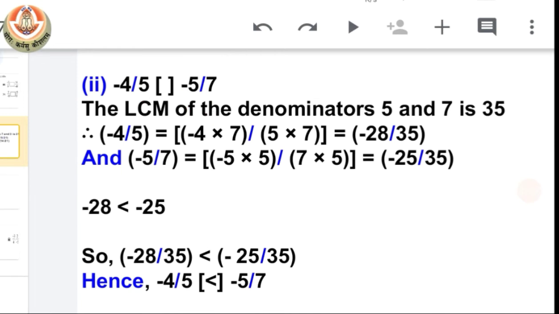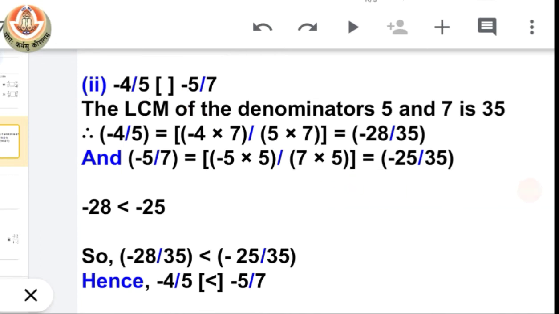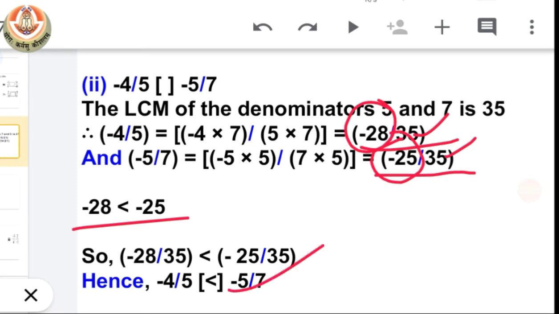So when we do so, we will have two rational numbers which are minus 28 by 35 and minus 25 by 35. See, when we have equal denominators, we have to only see the numerator to compare. Now we all know that minus 28 is smaller than minus 25. That means the first fraction is smaller than the second fraction or rational number. Okay, class.